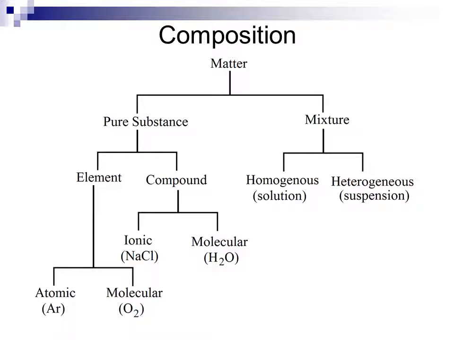Now, when we look at composition, there is a rather large tree diagram breakdown of matter by composition. Matter will initially break down into either a pure substance, which has a single type of substance, or a mixture, which is a combination of two or more substances. We have elements and compounds as a component of a pure substance. We have elements that are atomic or molecular, and we have compounds that are ionic or molecular. Our mixtures classify as either homogeneous, which we call solutions, or heterogeneous, which we call suspensions.